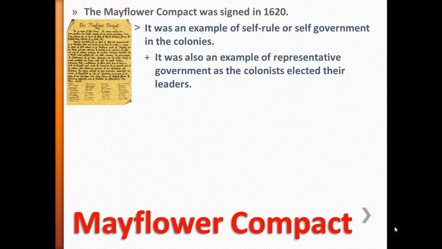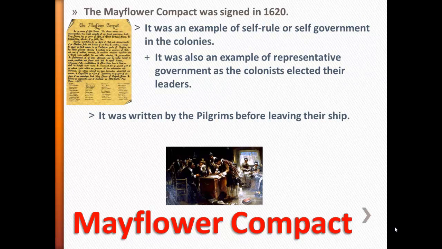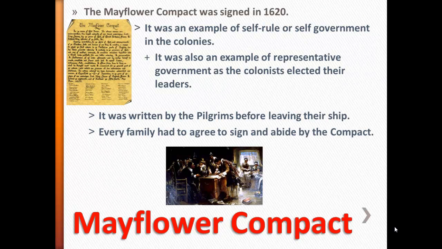Every family had to have a representative sign the agreement before they were allowed to leave the ship. This agreement was called the Mayflower Compact. The Mayflower Compact was one of the first examples of self-rule or self-government in America.